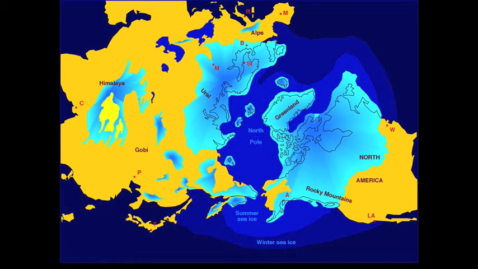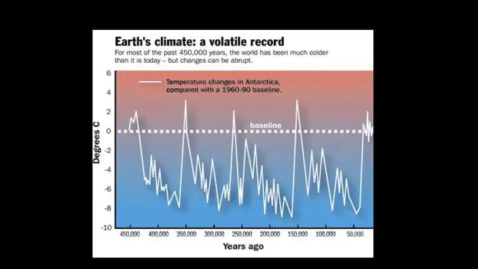And the question is, are we causing this to happen sooner? By influencing global warming, is it going to trigger another ice age? And that's one of the fears that scientists have. Now, sure, ice ages are a normal cyclical part of the Earth's history, right? Way before us. If we look at this, the upward spikes are increases in temperature, and the downward spikes would coincide with what we would call an ice age. Sometimes caused by carbon dioxide, sometimes caused by the orbit of the Earth and the Sun, right? There are times when the Earth is a little closer to the Sun. There are times when the Sun puts out more solar energy than other times.